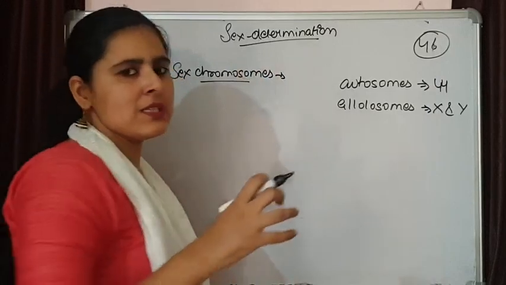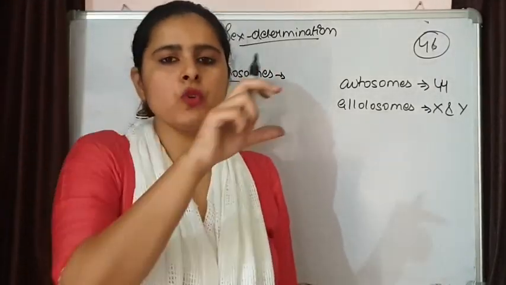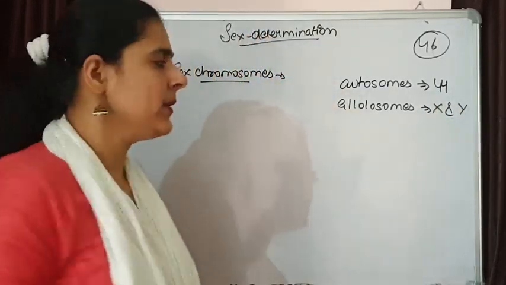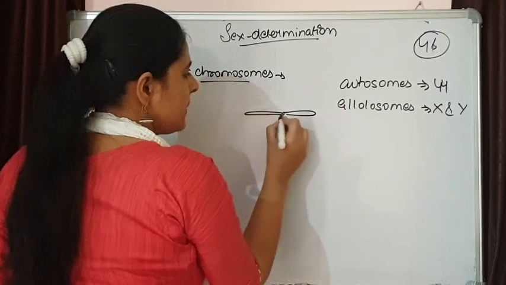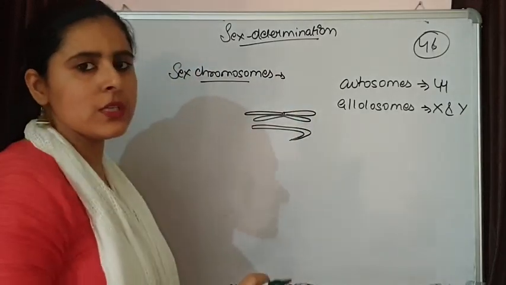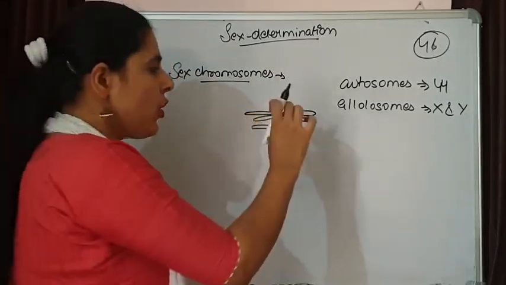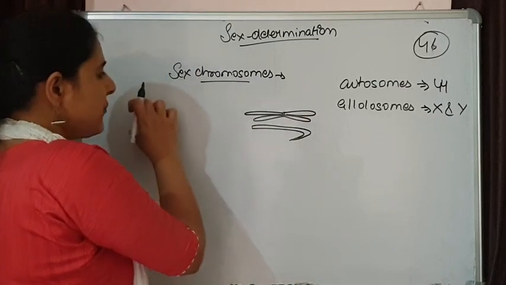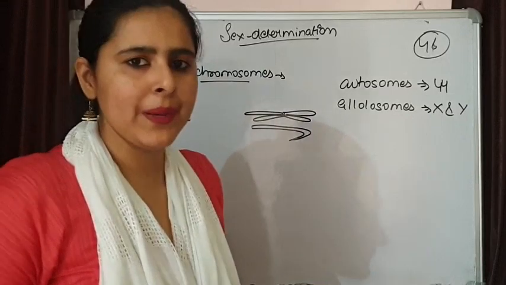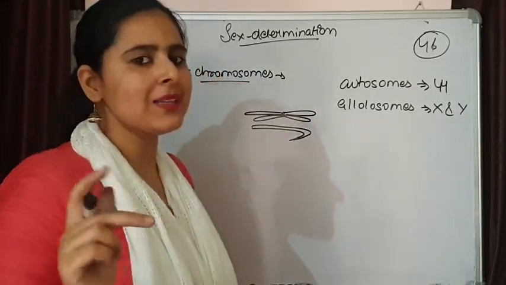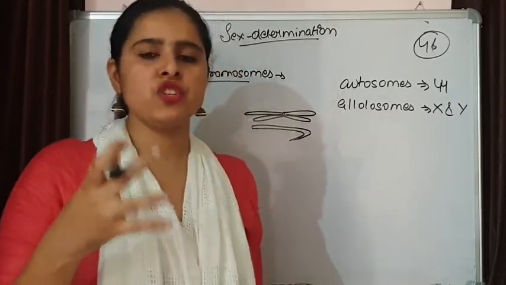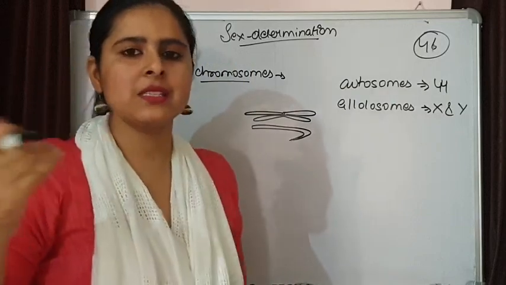Now when meiosis takes place during gamete formation, when the chromosomes are going to align themselves, these 2 chromosomes behave as homologous chromosomes. Suppose this is the X chromosome and this is the Y chromosome. During meiosis they are going to align themselves as homologous chromosomes, because we know that at metaphase all the homologous chromosomes align themselves at the equatorial plane. They also align themselves, but they are not similar in size. We were saying that homologous chromosomes are similar in shape and size, plus they also carry the same type of genes.